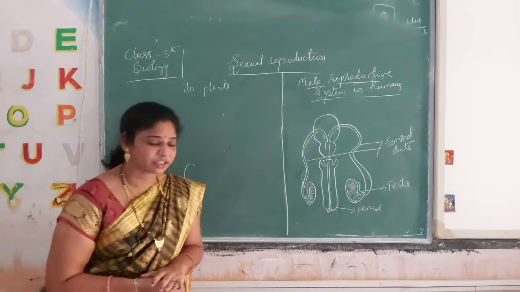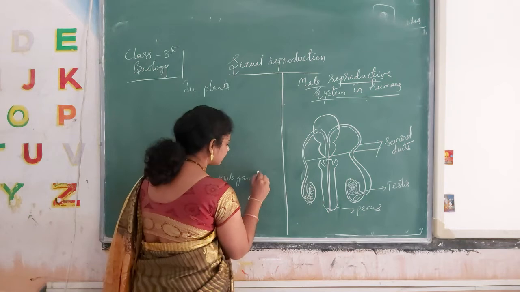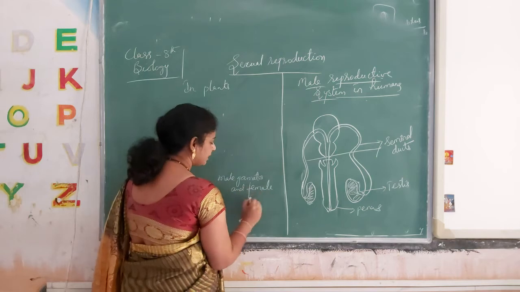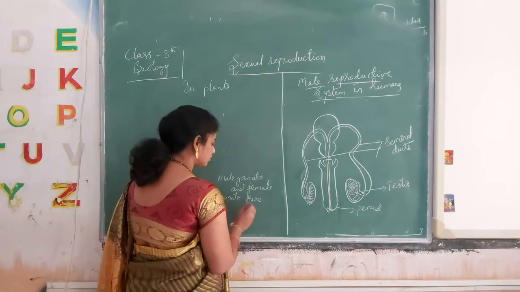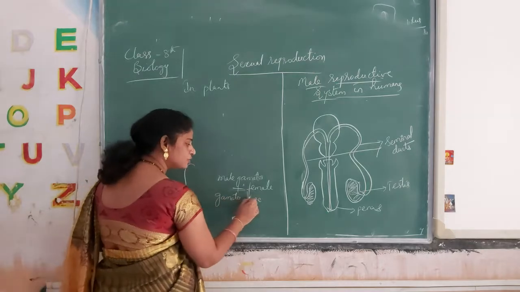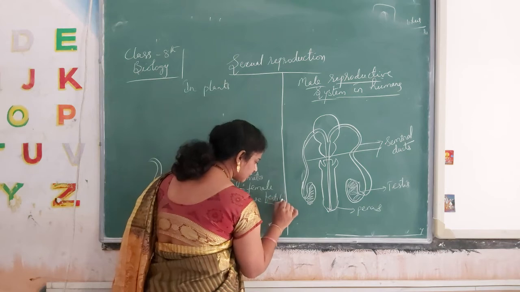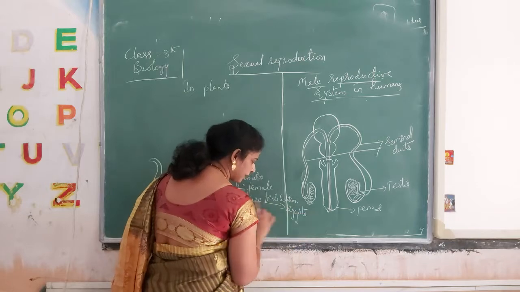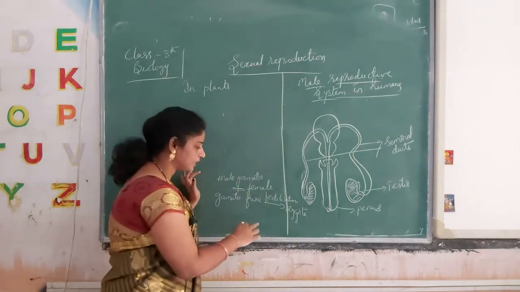In sexual reproduction, mainly male gametes and female gametes fuse. This process, where male and female gametes fuse, we call fertilization. It gives a zygote. The male gamete fuses with the female gamete, and this process is called fertilization.